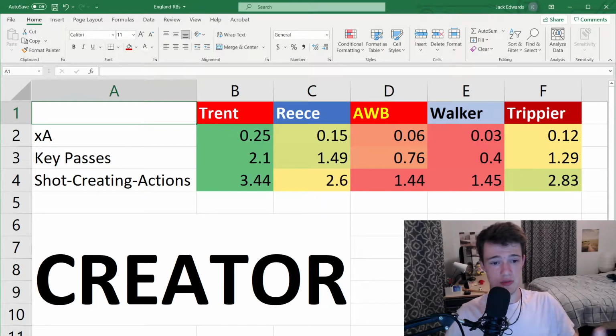It's light years better than any other England right back. Double that of Trippier, almost double that of Reece James. And his key passes, better than everyone else, and shot-creating actions, better than everyone else by a significant margin, doubling Wan-Bissaka and Walker. And this is a trend we'll see throughout.